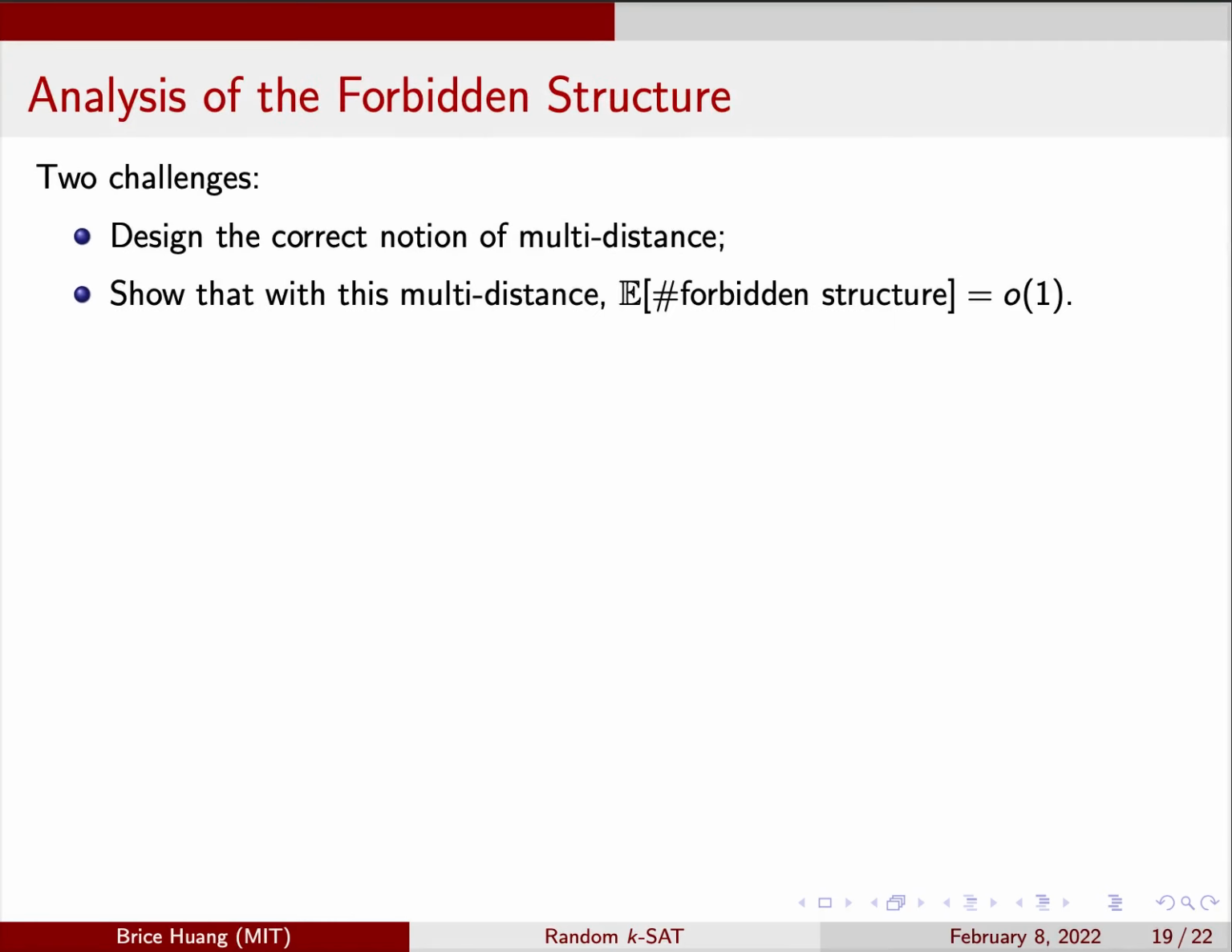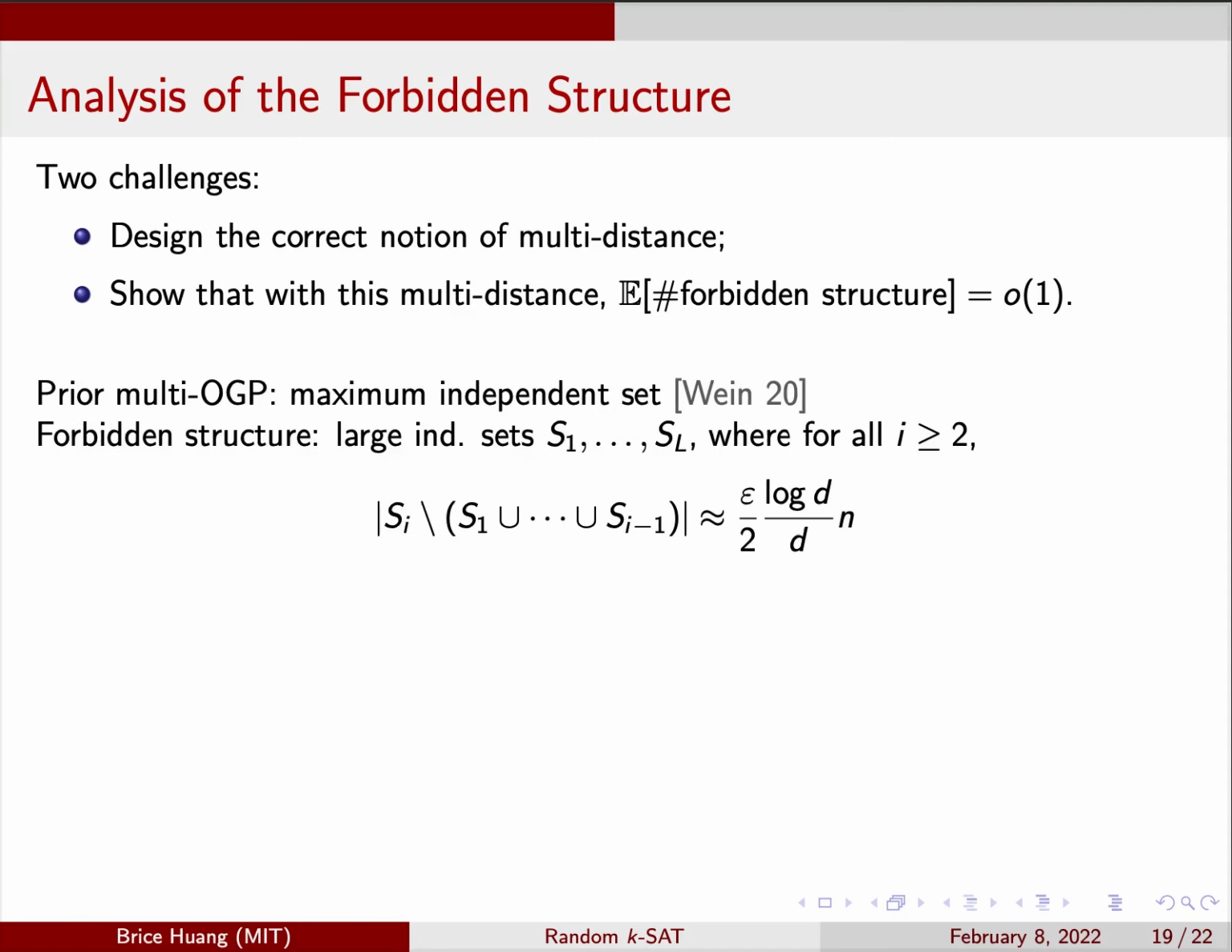The main challenge of this proof is showing the forbidden structure does not occur with high probability. There's two parts to this difficulty. First, we have to pick the right notion of multi-distance, or equivalently the right modes on the previous slide. If we don't, the structure will not be forbidden at the clause density that we want. Second, we have to show that the expected number of copies of the forbidden structure, defined with the correct multi-distance, is o(1). Achieving this for random k-SAT requires new ideas.